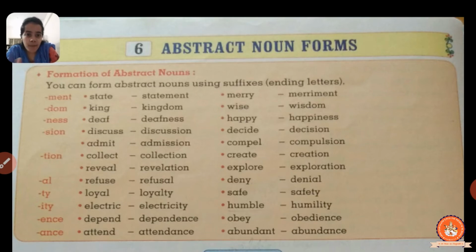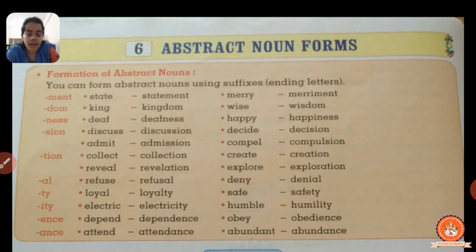We can say sadness, sadness, all right. Then in the same way we have some nouns, or you can say some abstract nouns, in which we can put the suffix like sion. So discuss, discussion, okay. Decide, decision. Admit, admission. Compel, compulsion, okay.